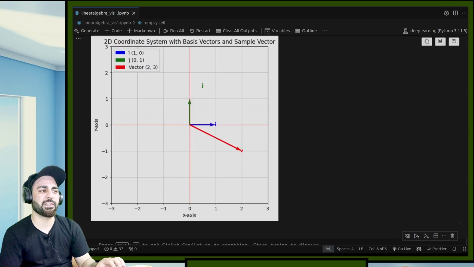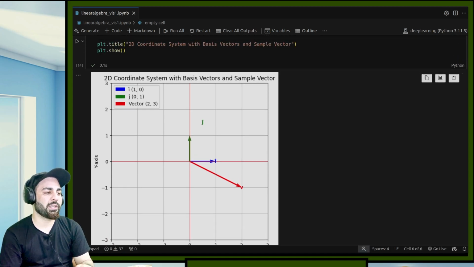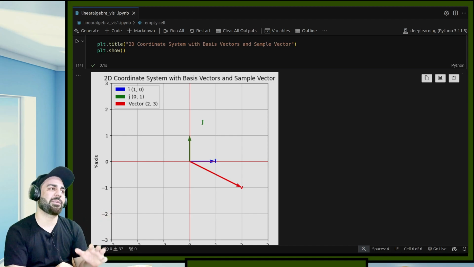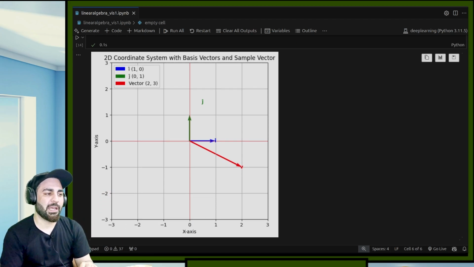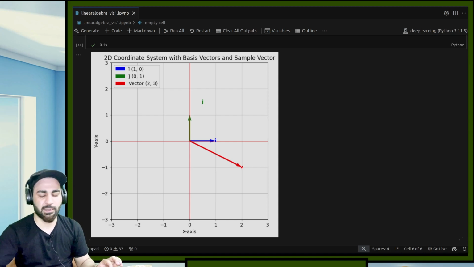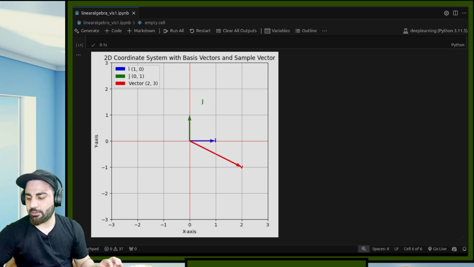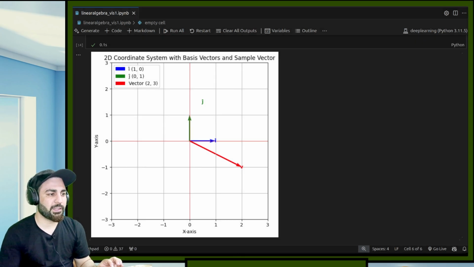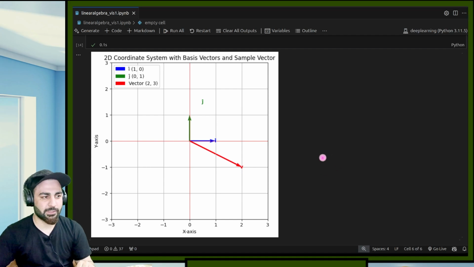Now I have just shifted this j so that it is not hidden behind this. So what I did here is, this is my basis. So this is j hat, this is i hat, or i cap or j cap. These are the standard basis vectors of the 2D coordinate system, and this is any vector. If you see this vector over here, what is the value of this vector v? v has the values 2 minus 1, 2 comma minus 1.